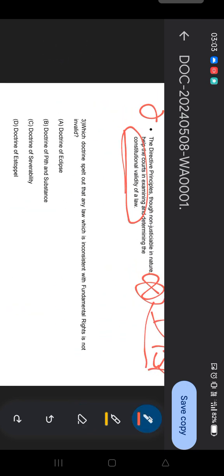Moving to the next question, question number 3: which doctrine spelled out that any law which is inconsistent with the fundamental rights is not invalid? We have already discussed that. I hope you are able to provide the answer, as we discussed it in the last session. Let's see how many people are able to recall, and how your memory power is sharpened.